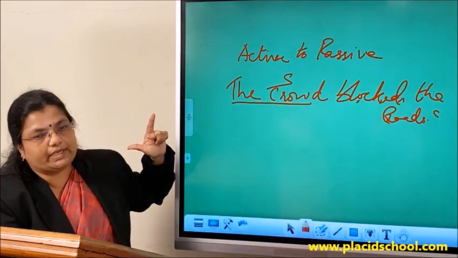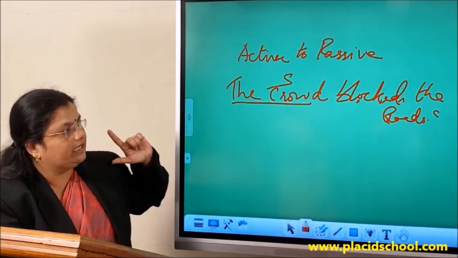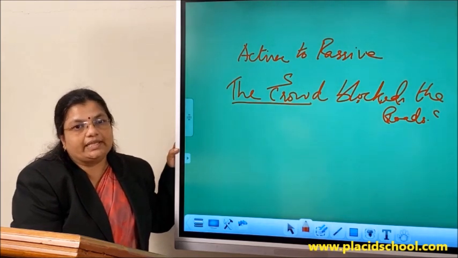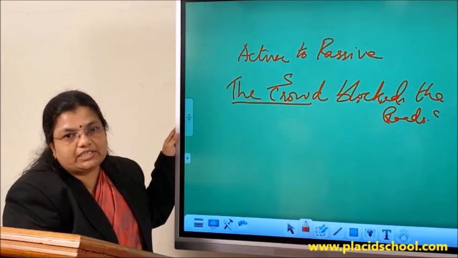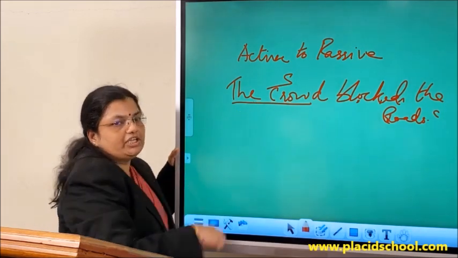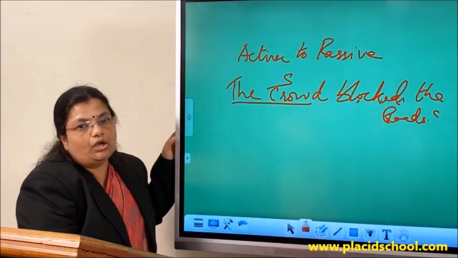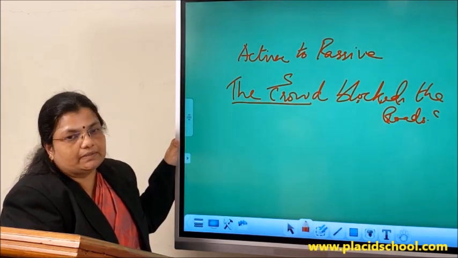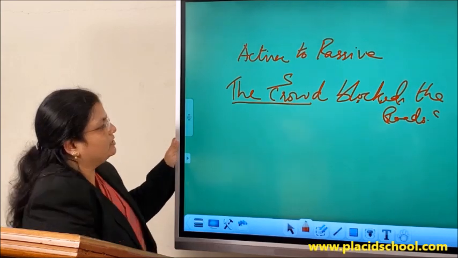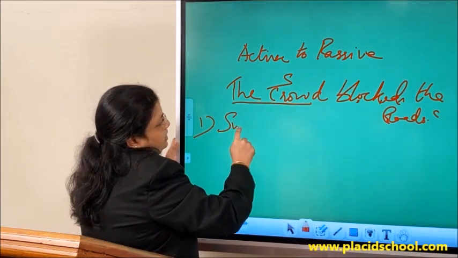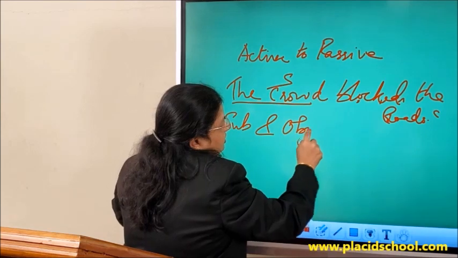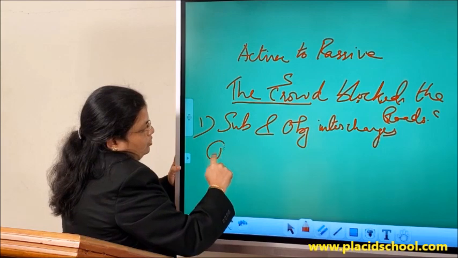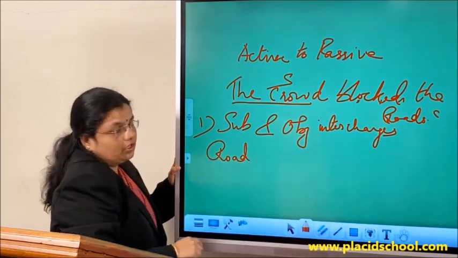This we are going to change to passive. The basic rules we are going to see now. What is that? The first thing, the subject and the object undergo an interchange. That is, the subject in the active voice becomes the object in the passive voice, and the object in the active voice becomes the subject in the passive voice. So the first rule, subject and object interchange. So we are going to bring the object, road, to the passive voice sentence, road.